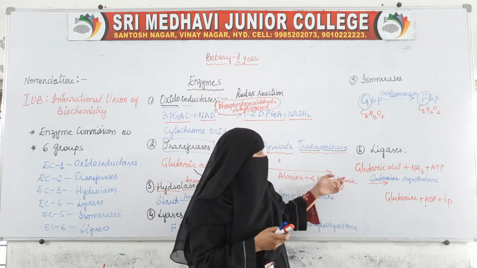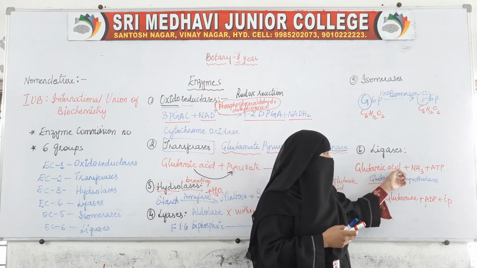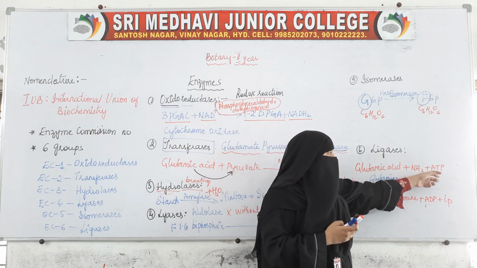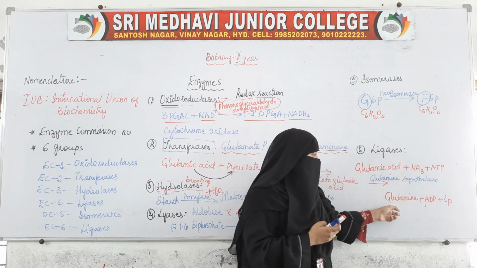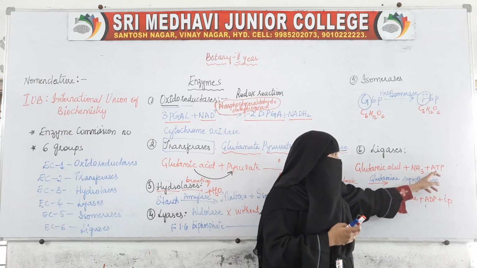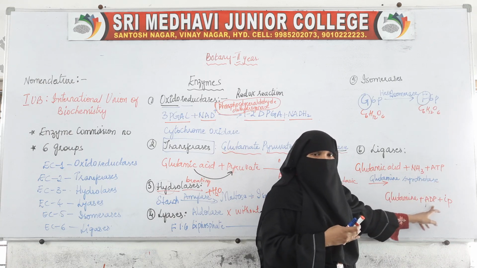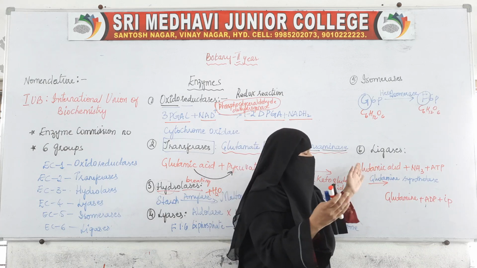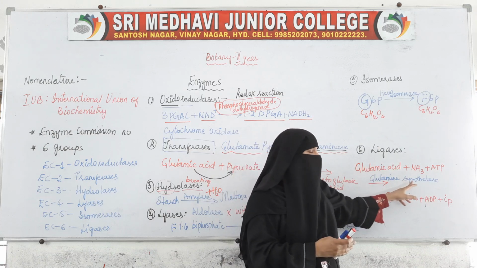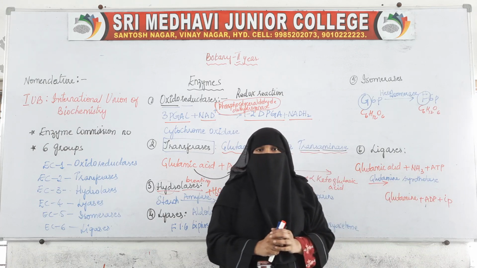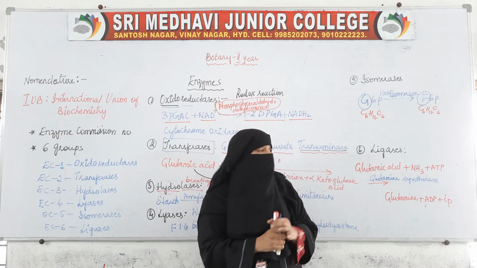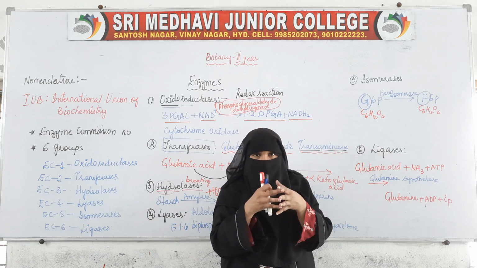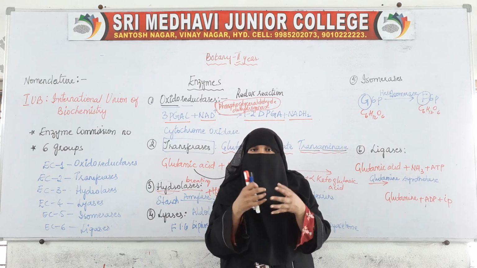Here in this reaction, glutamic acid combines with an amine group in the presence of ATP, and forms glutamine. ATP is changed into ADP with the release of inorganic phosphate, and the enzyme which is joining this is glutamine synthetase. So just remember this: in ligases, bonds are formed.